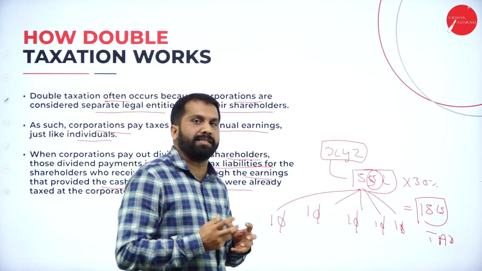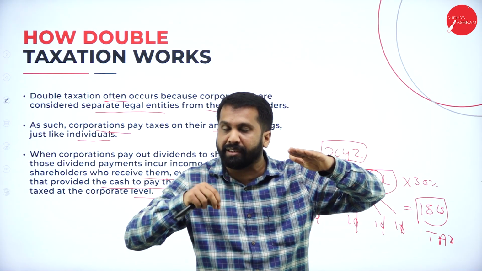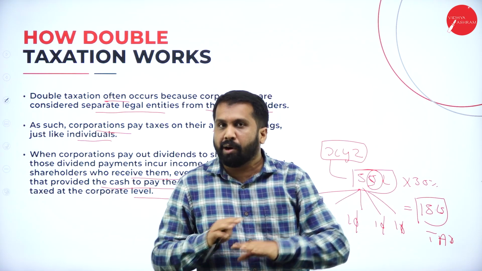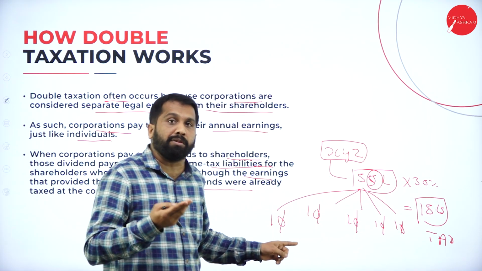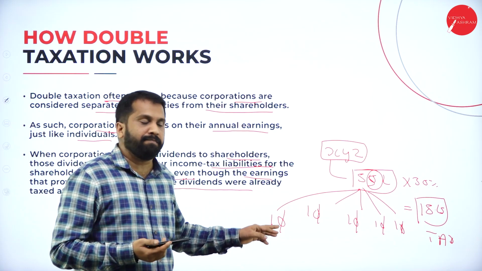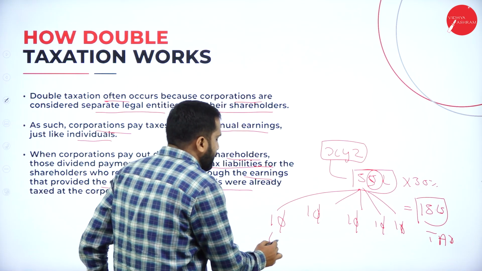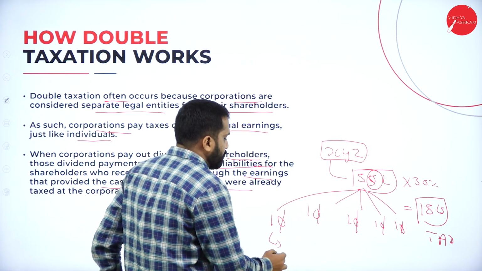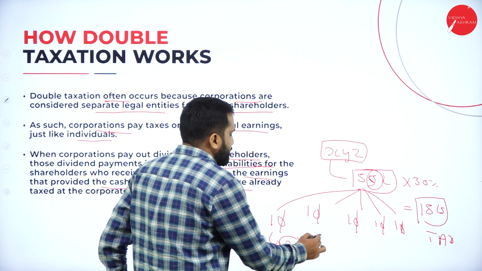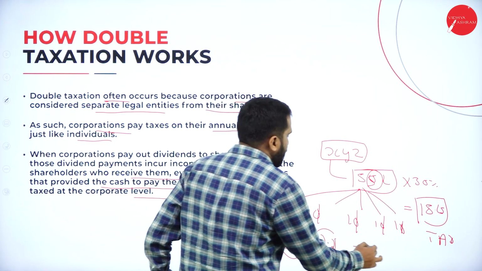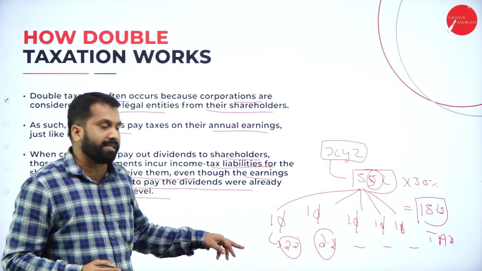What does the rule say? Any dividend that exceeds 10 lakh, even though it is a dividend from an Indian company, is not exempted. If the dividend amount exceeds 10 lakh, the individual has to pay tax. Yes, on 11 lakh, he will pay around 20%. Assume that he will pay 2,20,000 as tax. This fellow also will pay 2,20,000 tax.